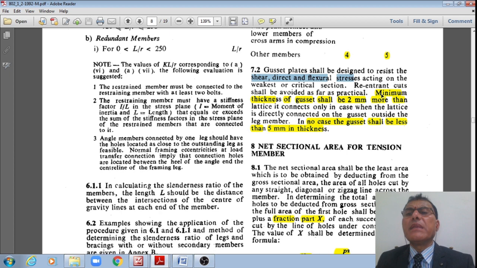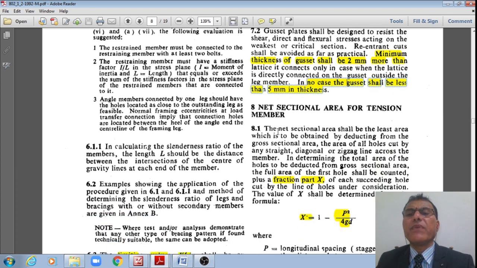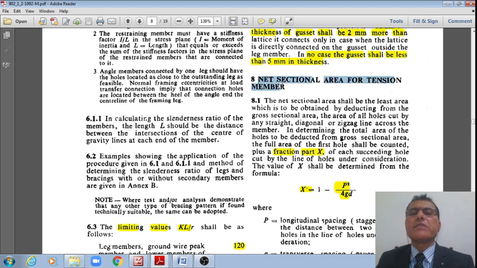However, the minimum thickness of the gusset plate should be 2 mm more than that required for the lattice member to which it is connected, in case the lattice is directly connected to the gusset outside the leg member. However, in any case, the gusset plate should not be less than 5 mm thick. And now let us move to the next subheading.